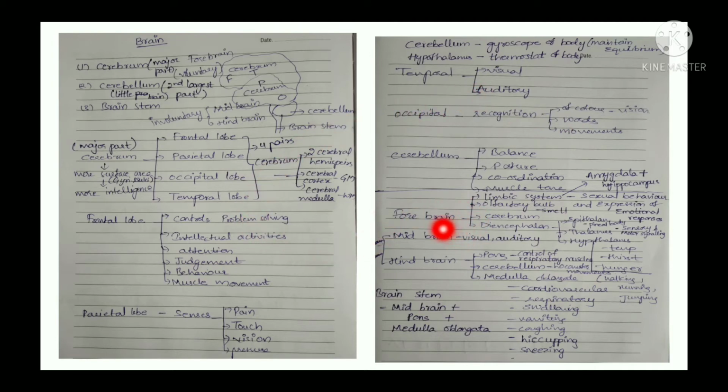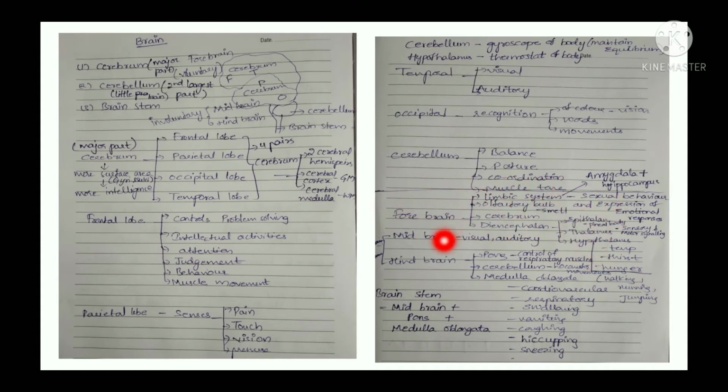And then we come to another part of the forebrain, which is the diencephalon. It consists of three parts: epithalamus, thalamus and hypothalamus. The epithalamus consists of a round body called the pineal gland. It secretes a hormone called melatonin. The thalamus helps in sensory and motor signaling, whereas the hypothalamus gets control over temperature, thirst, hunger. So by this we have completed the forebrain part.